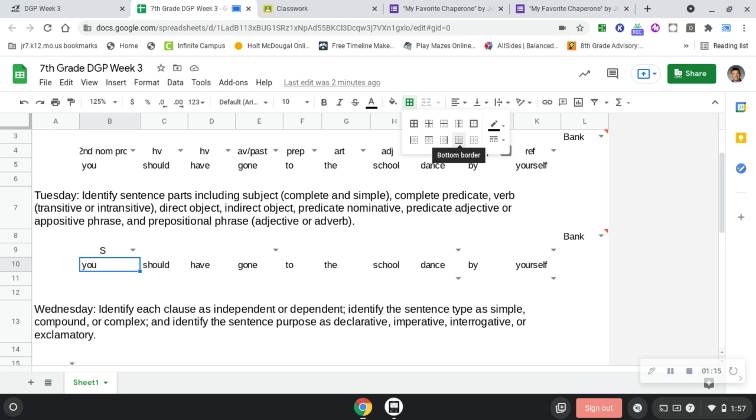So you'll click and highlight the box. Click on your waffle like I just did. Make sure we have a single underline like I just did. And then hit the bottom border. Once you click off of the box, now you have a single line.